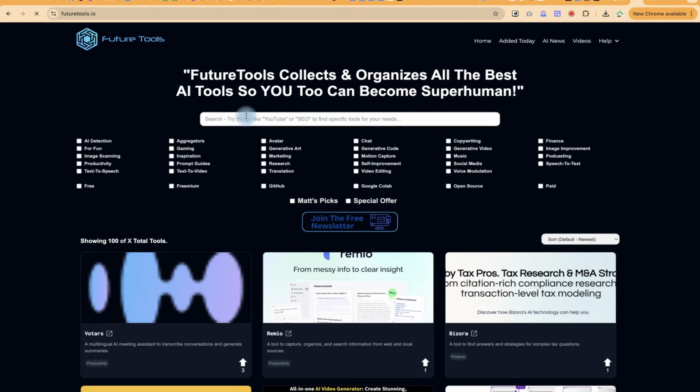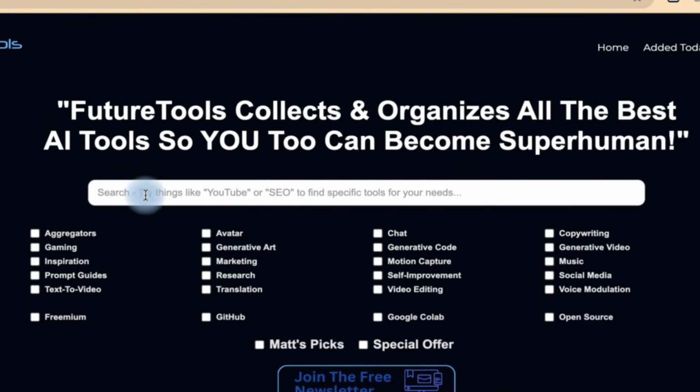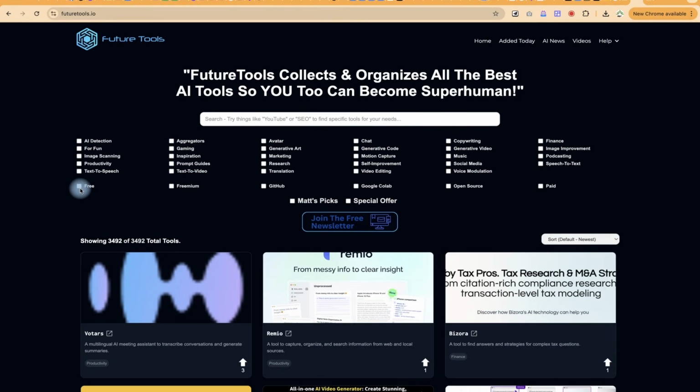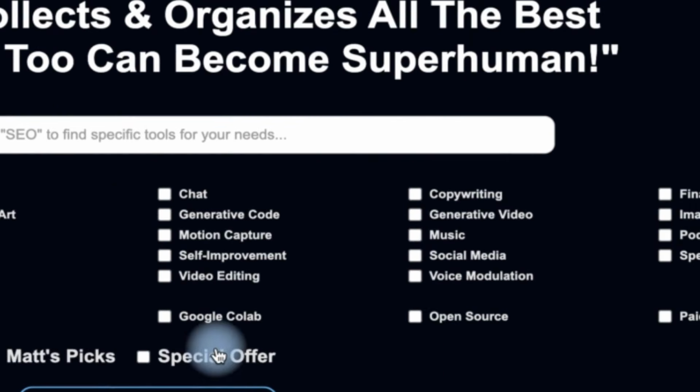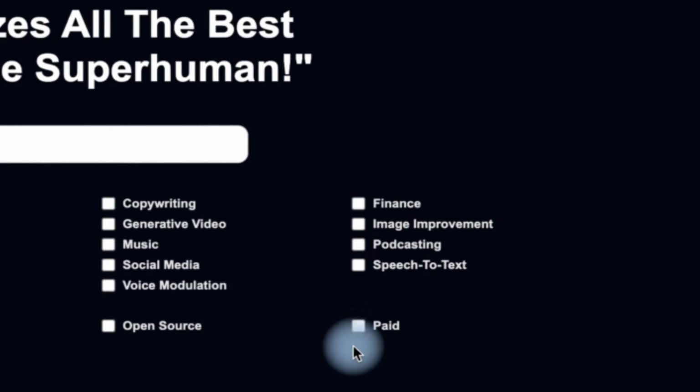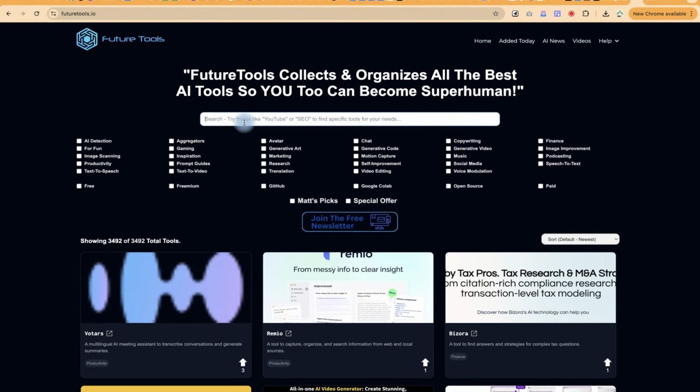You can type in your task or try typing a YouTube or SEO thing or whatever you are looking for directly. You have the option to suggest, or I'll select from these available ones, or you can specify whether you want free tools, freemium, or tools that are on GitHub or Google Colab or open source directly, or paid ones. You can be as specific as you want. This is really, really interesting. For example, I can go ahead and select something like text to speech.